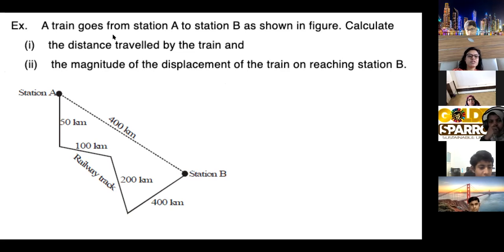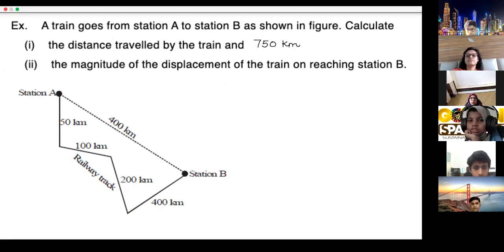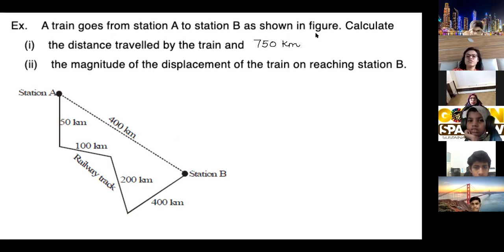What will be the displacement? Ma'am, it is there in the figure. 400 kilometers. Why? Because displacement is the difference between the final position and initial position.